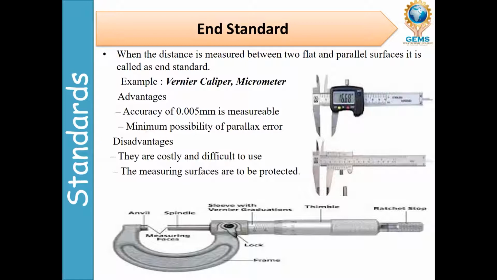The measuring surfaces are to be protected, so the jaws and the end surfaces of the anvils must be protected from rust and other dirty particles and everything. If the measuring jaws are not good, it will not give an accurate reading. So end standard is particularly used for flat and parallel surfaces to measure the distance.